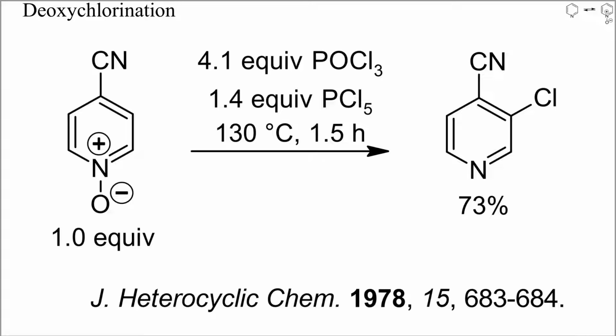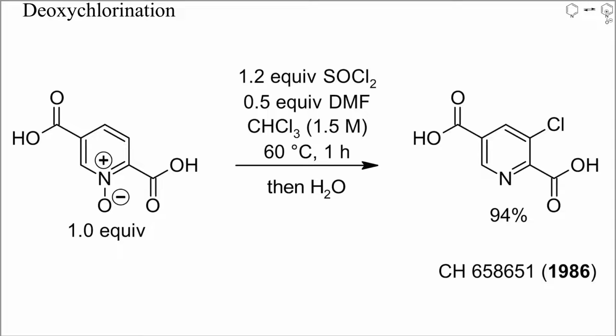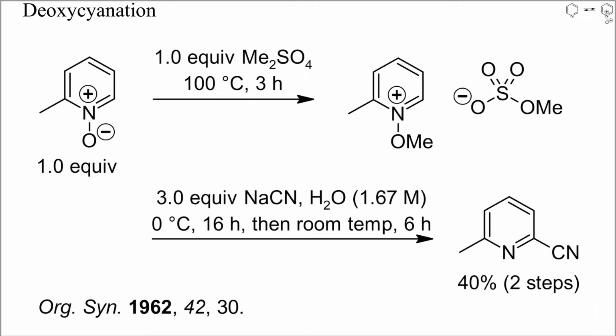The mechanism was probably similar to that of the formation of 3-acetoxypyridines discussed earlier. This is another rare example of deoxychlorination at position 3. Instead of phosphorus oxychloride, thionyl chloride was used, and the reaction already proceeded at 60 degrees Celsius. One strategy to introduce other nucleophiles than halides at position 2 of pyridines is shown here.